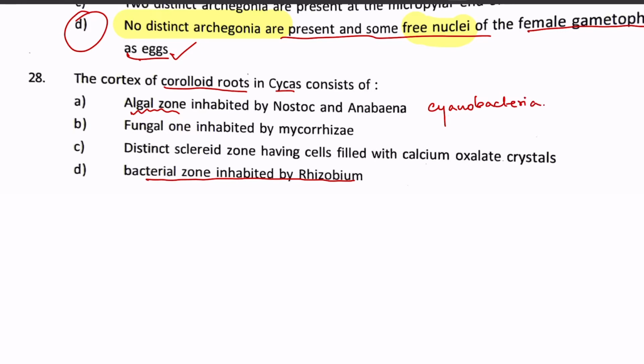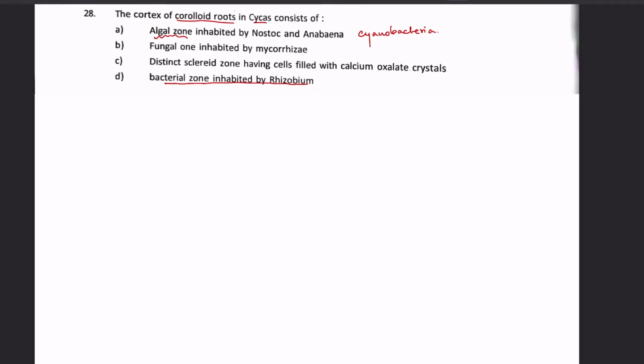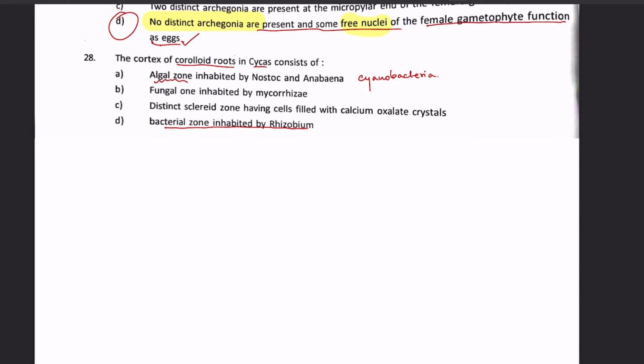Cyanobacteria fix nitrogen for Cycas, because for its life cycle Cycas needs nitrogen, but it does not get that much nitrogen on its own. They can also not fix nitrogen. So if cyanobacteria are not there, Cycas will not be able to complete its life cycle and reproduce and go further. So it's very important for Cycas to have the algal zone.